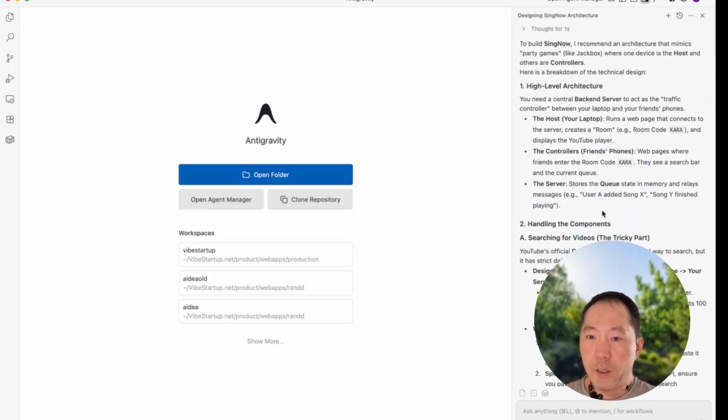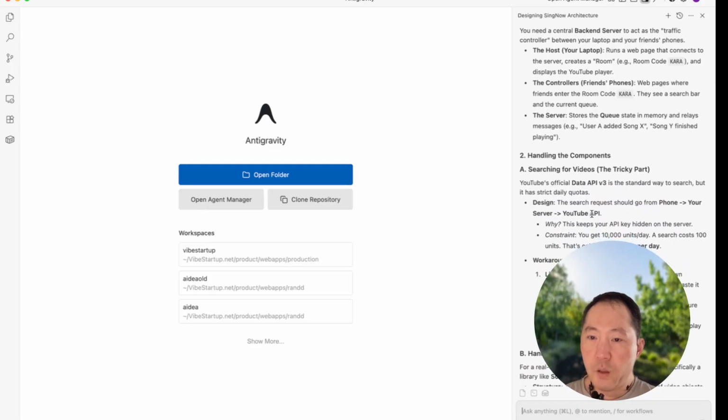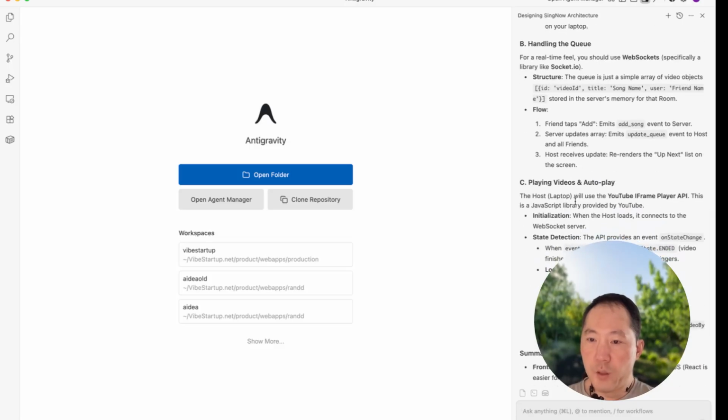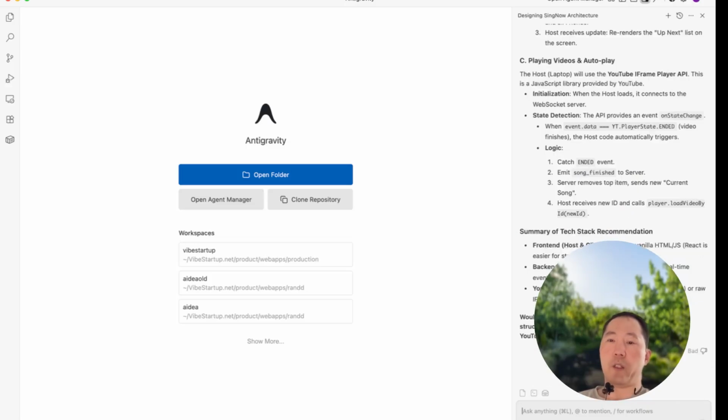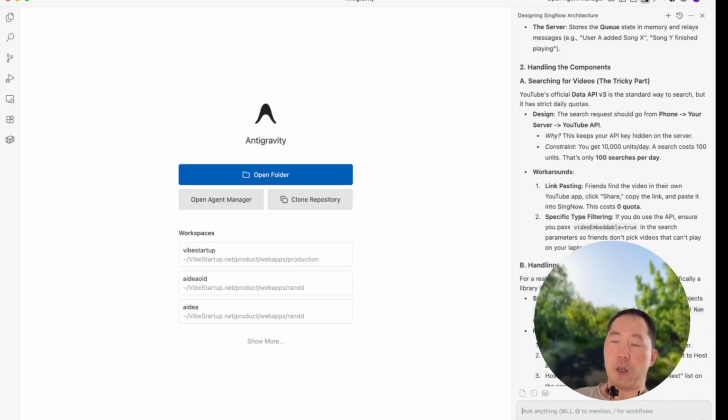It's in controllers, that's fine. Okay, so that's interesting. So it's good to see the limitations here. It suggests using the YouTube API to do the searches. You can only do 100 searches per day, which is not a lot. Okay, then it suggests using this YouTube iframe player, which is great. So it basically lists out the whole architecture for me. The major limiting factor is definitely the 100 YouTube searches a day. That is not great at all.